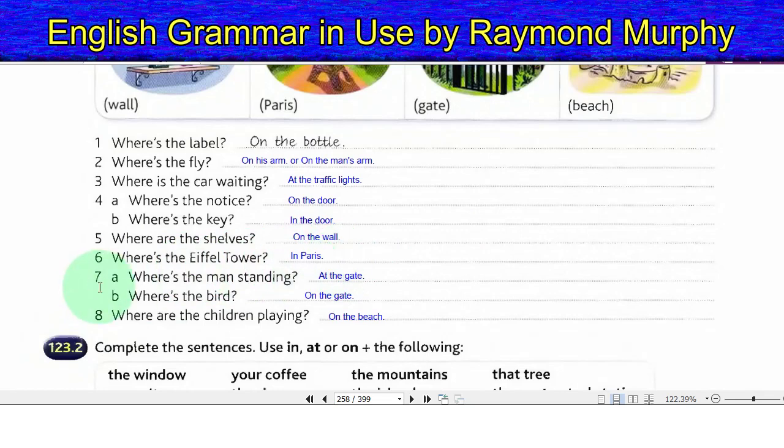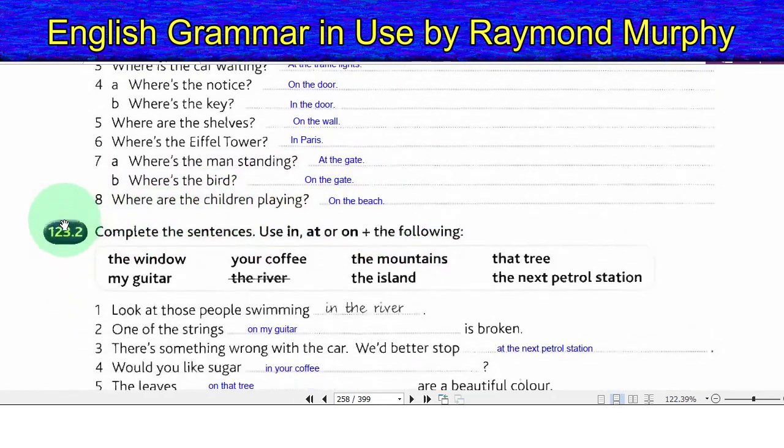6. Where's the Eiffel Tower? In Paris. 7. A. Where's the man standing? At the gate. B. Where's the bird? On the gate. 8. Where are the children playing? On the beach.